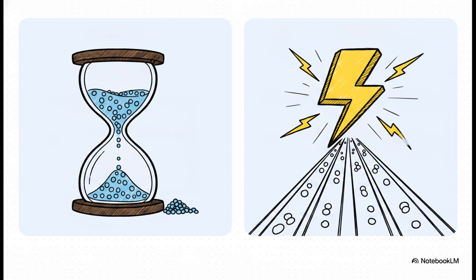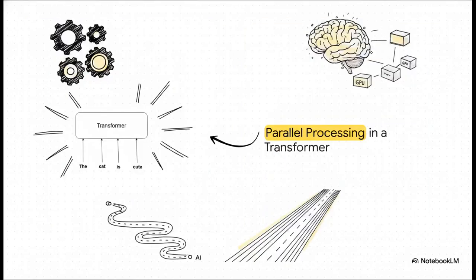But then, the 2017 Google Brain breakthrough paper, Attention is All You Need, absolutely changed the game. It introduced the transformer architecture. And the huge shift here? Instead of reading word by word, transformers can process entire sequences simultaneously. And this brilliantly illustrates the difference. Imagine walking into a room and seeing everyone at the exact same time, rather than meeting them one by one. That's what the transformer does. It reads the whole room at once. This parallel architecture perfectly leverages modern GPUs, completely obliterating that scaling problem that held back classical AI.